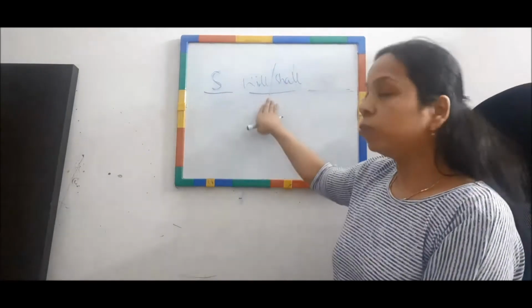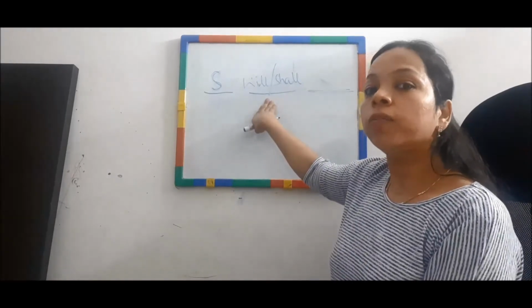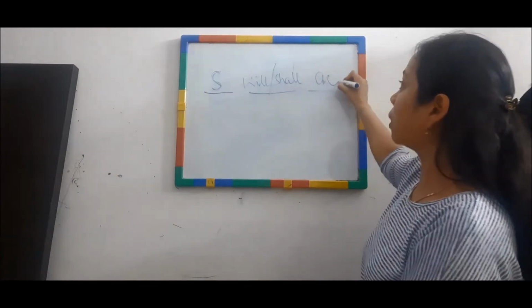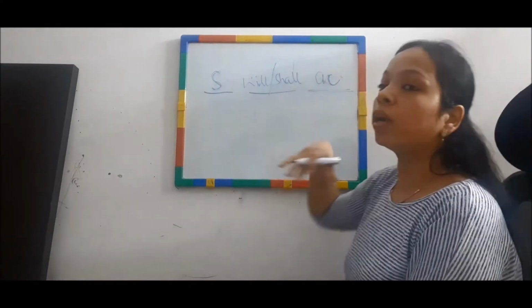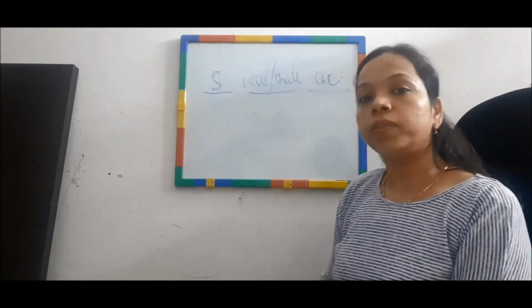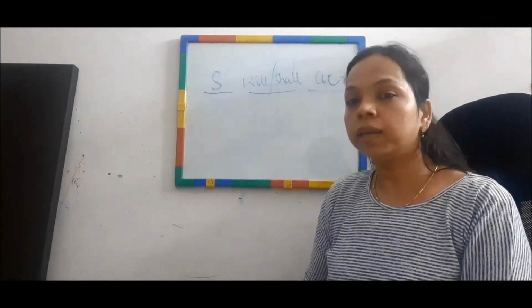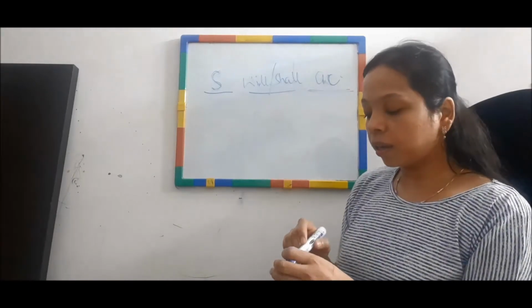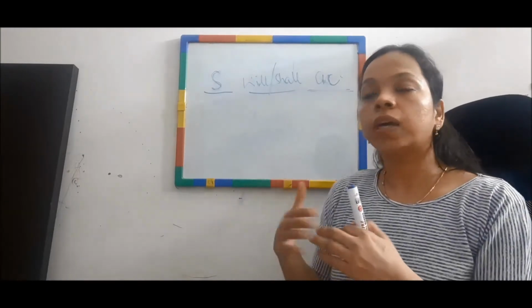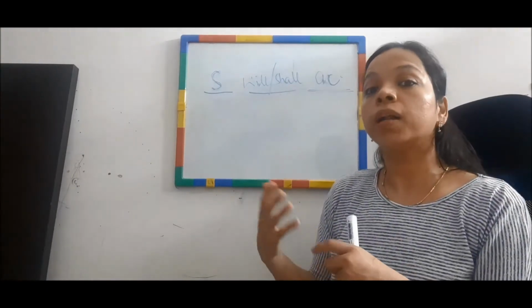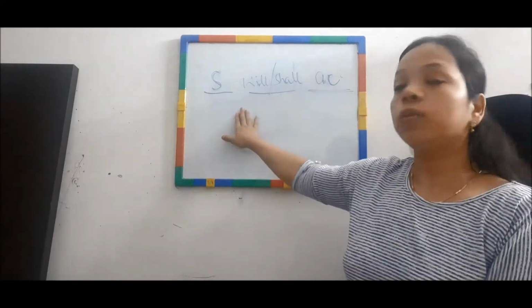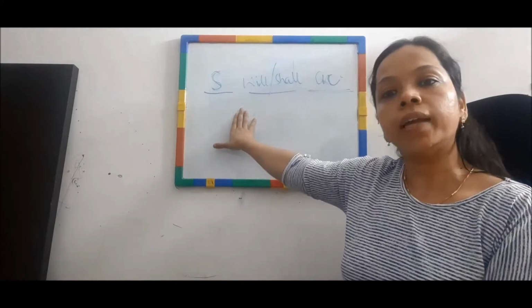For future tense, the second part would be will or shall. And as usual the third part would be the action or the activity which is going to happen, right? Got it? So if I take an example, Saurabh will drink milk tomorrow, or Saurabh will bring milk tomorrow, or Saurabh will bring milk in the evening. In that case we use the simple sentence structure of the future tense.